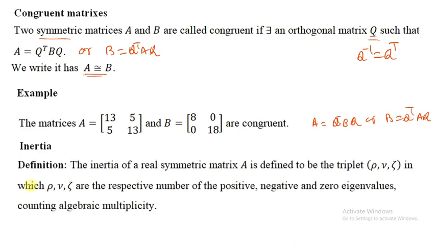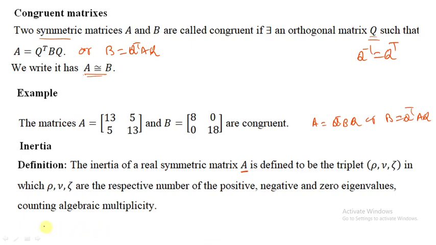Now, inertia. What is the inertia? The definition: the inertia of a real symmetric matrix, that means all the eigenvalues are real, is defined to be the triple rho, nu, zeta. Rho is the number of positive eigenvalues, nu is the number of negative eigenvalues, and zeta is the number of zero eigenvalues, counting algebraic multiplicity. Suppose a positive value is repeating 3 times, count it 3 times, not only one time.